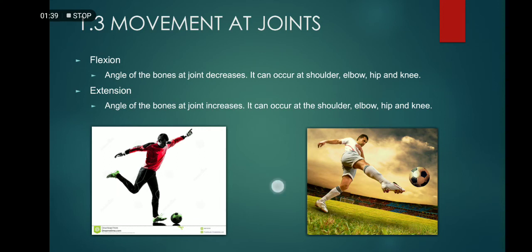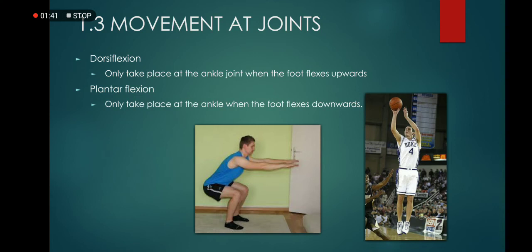And then we have the next pair, dorsiflexion and plantar flexion. Dorsiflexion and plantar flexion only happen at the ankle joint. Dorsiflexion only takes place at the ankle joint where the foot flexes upward, and plantar flexion only takes place at the ankle when the foot flexes downward.